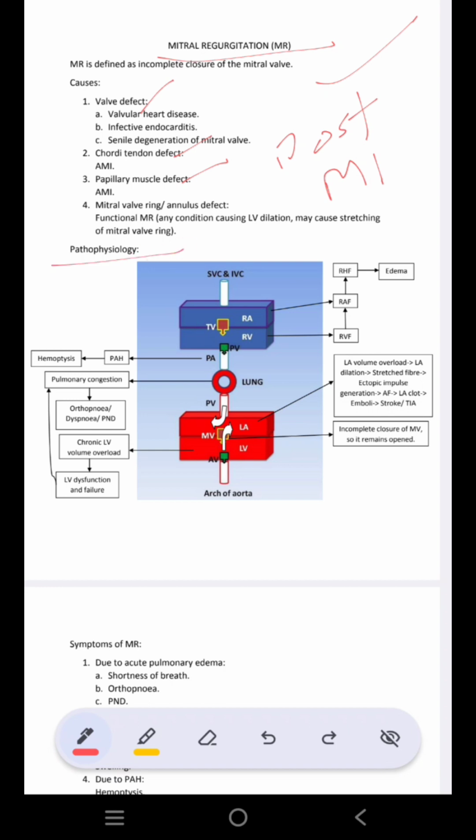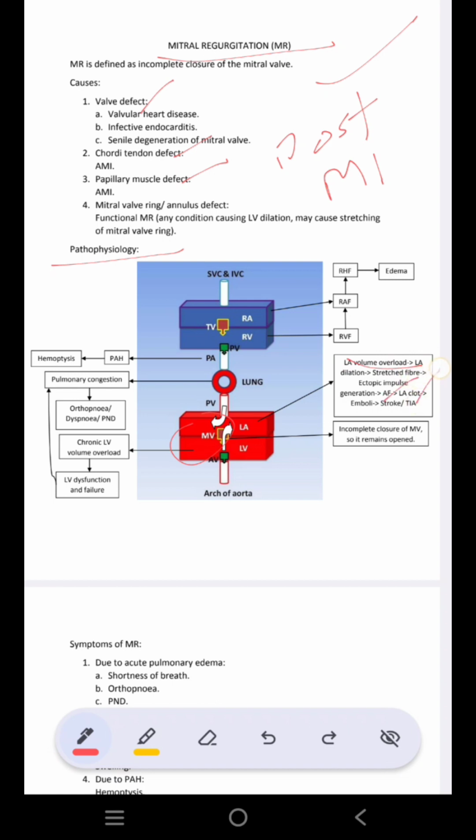तो mitral valve में problem है. What will happen? There will be regurgitation of blood into the left atrium. The left atrium में volume overload होगा. Left atrium will be stretched out, and that will cause left atrium hypertrophy. The different ectopy in the left atrium will generate its own impulses, resulting in atrial fibrillation. उससे क्या होगा? Clot formation, stroke, TIA.